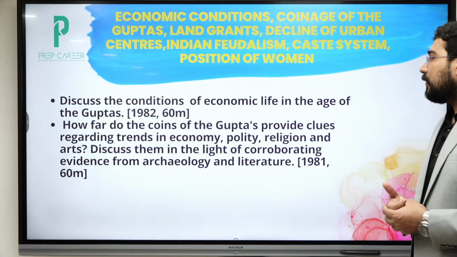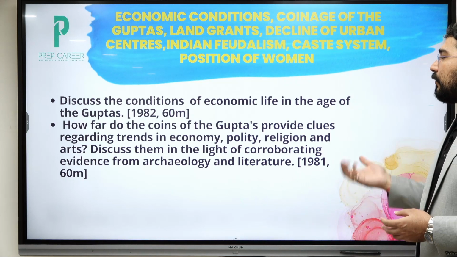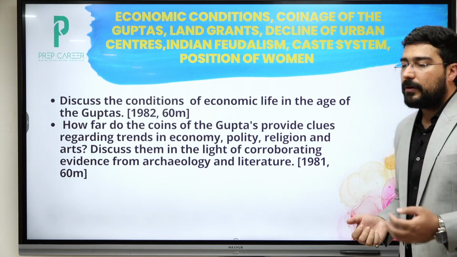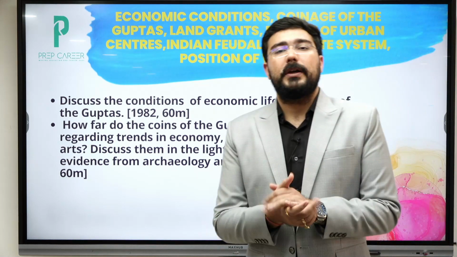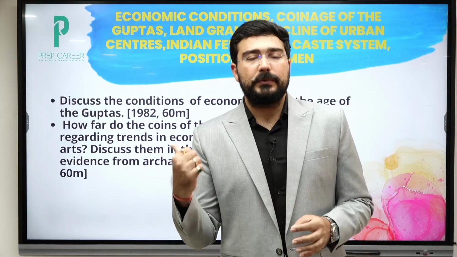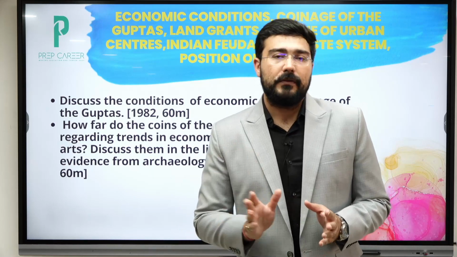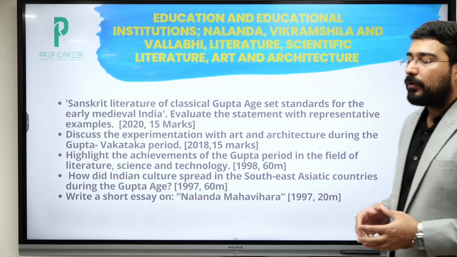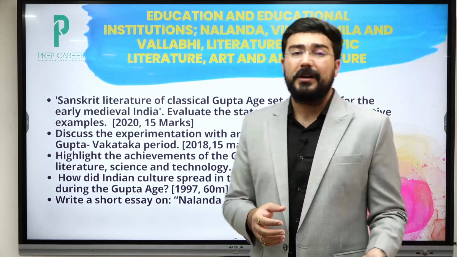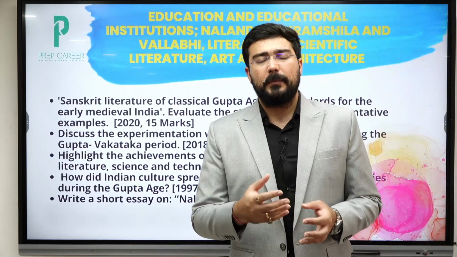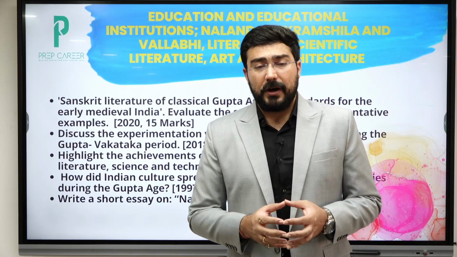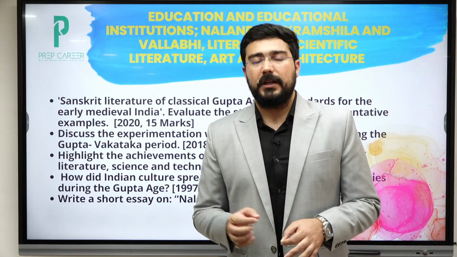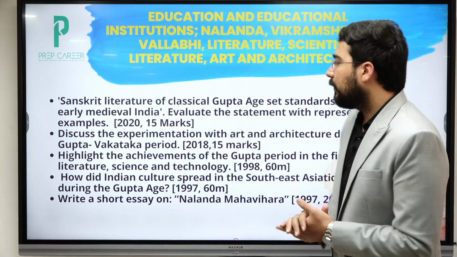Then again, the economic life in the age of the Guptas, or how coins, as we have already discussed, coinage, is going to be an important source of history, and for the Guptas it is very relevant for the chronology of various kings. Even kings like Ramagupta, who has been omitted from the Prashasti or Allahabad pillar inscription, we find some coins, and on the basis of that we are able to put him in the order, okay.